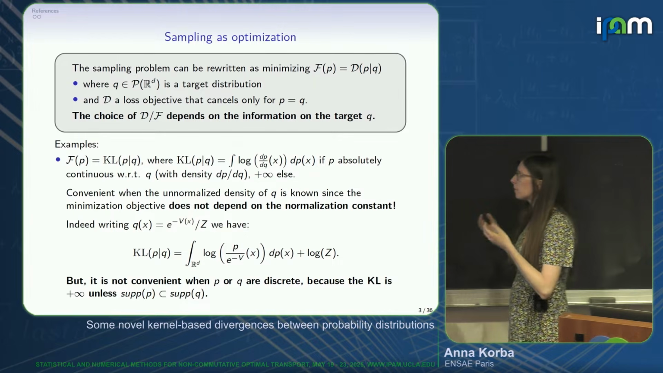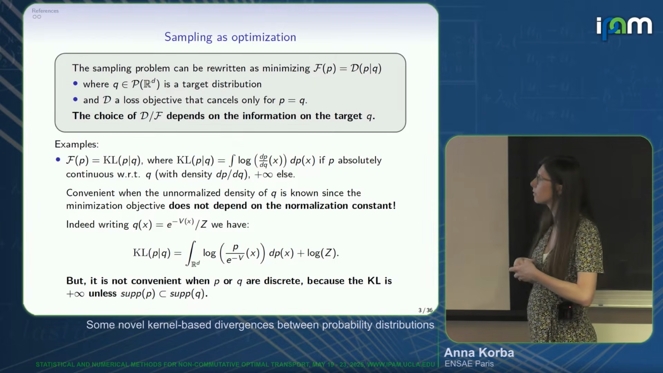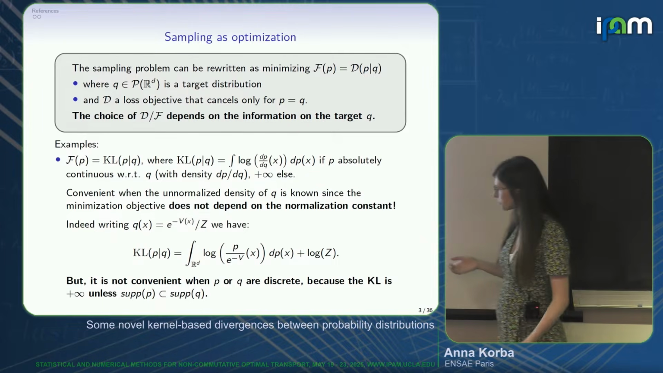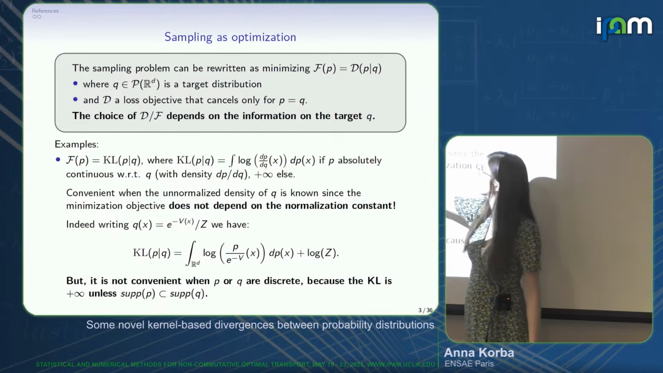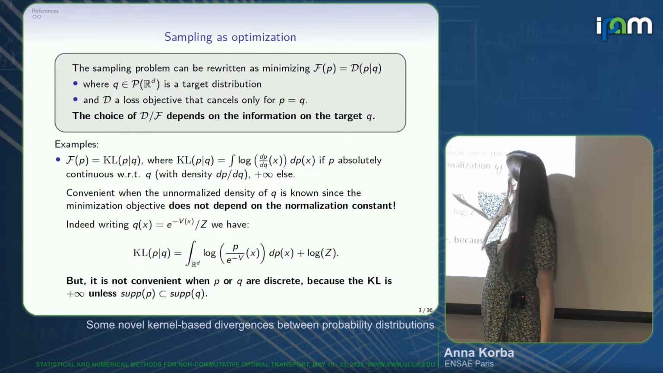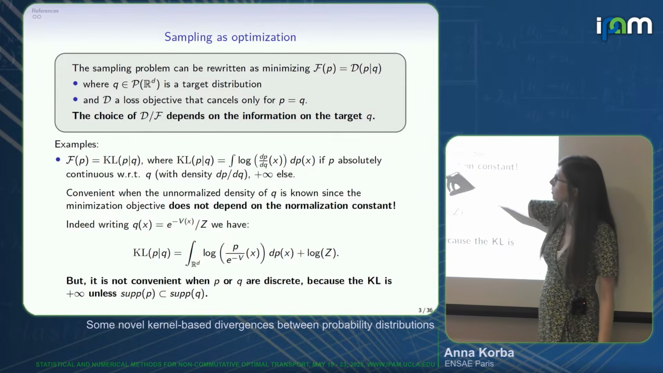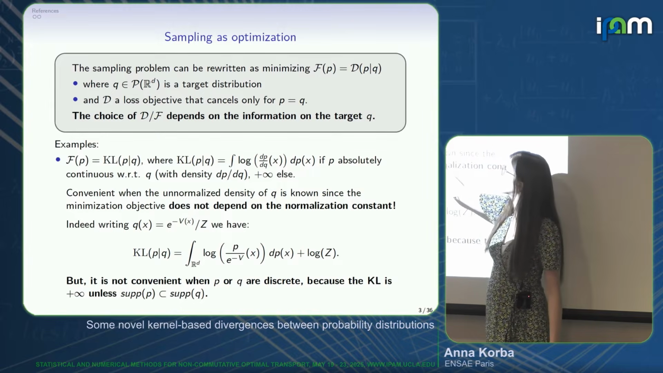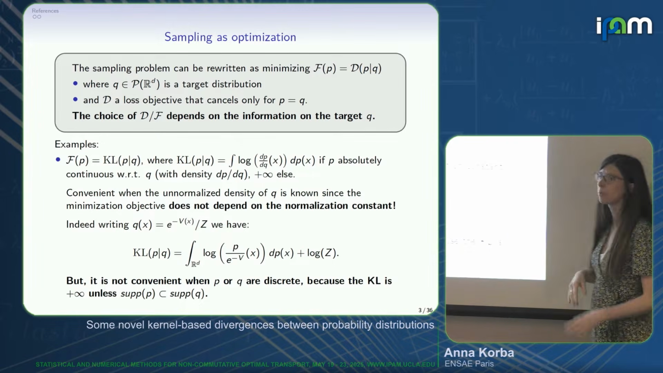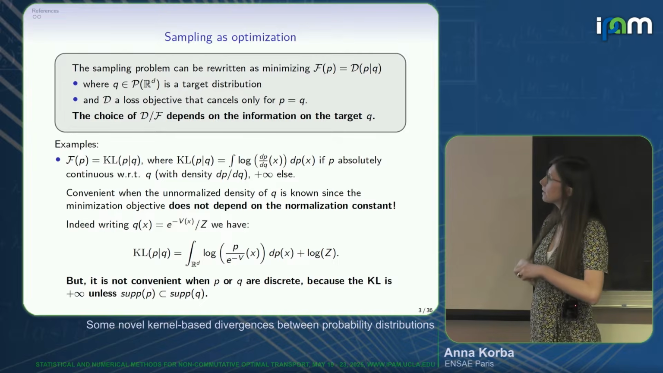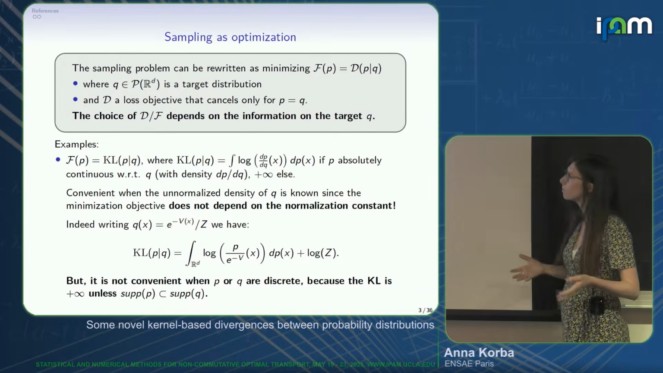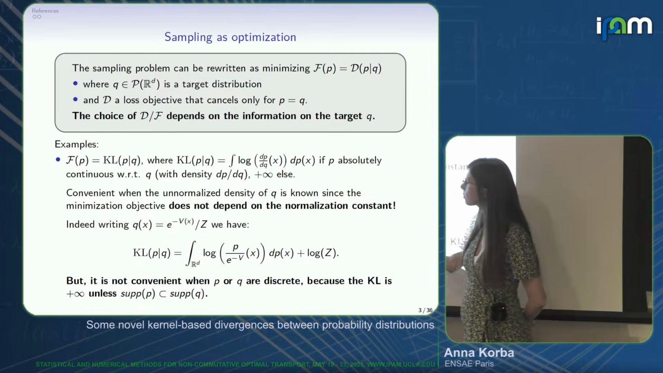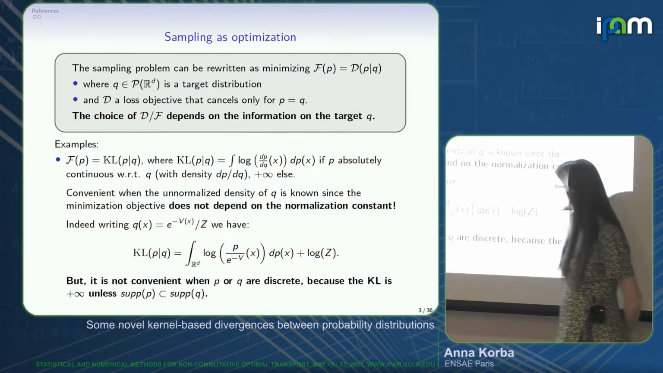So if you think of the Bayesian inference application, people typically choose the Kullback-Leibler divergence that is written as follows. If P is absolutely continuous with respect to Q, it writes as the integral of the log density ratio with respect to P, and plus infinity else. And this is a very convenient objective when you don't know the normalization constant of the density Q.